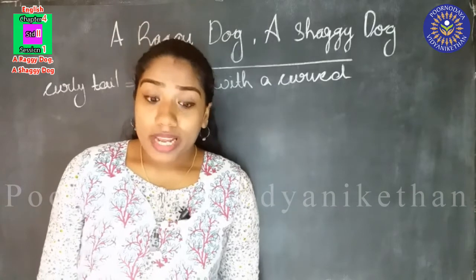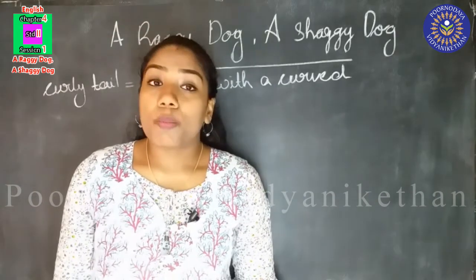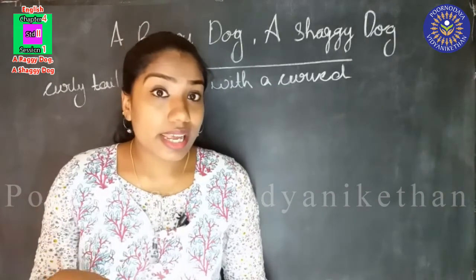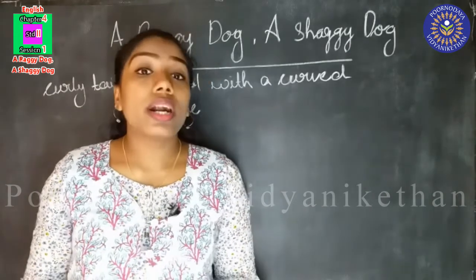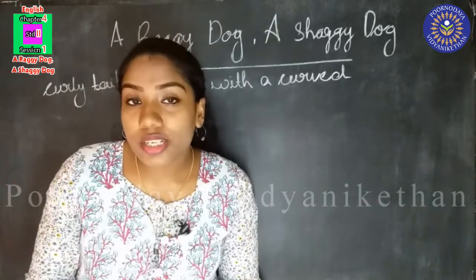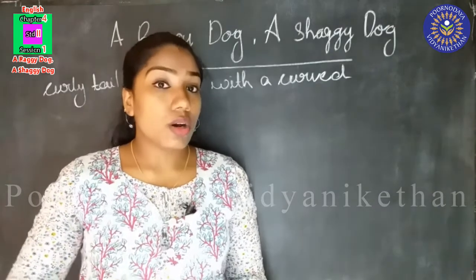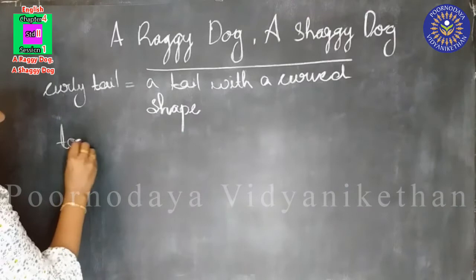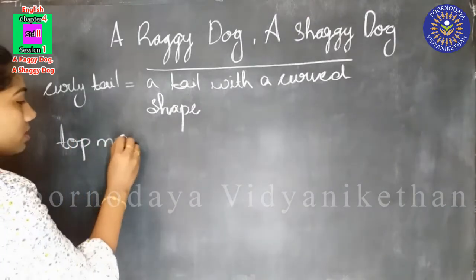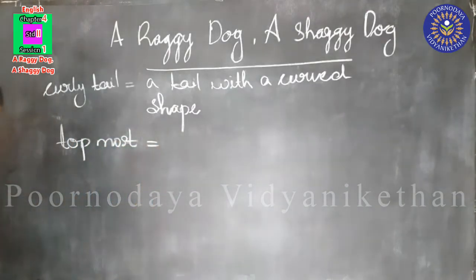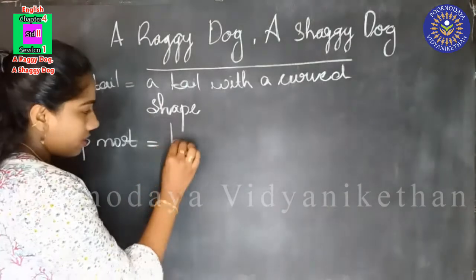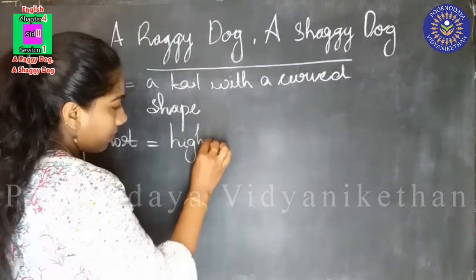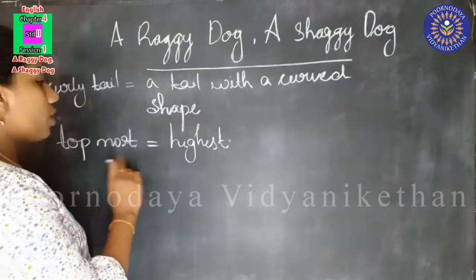Then hide your mats and put your meat upon the topmost shelf. And the boy is telling us that you have to keep your meat. If you have meat at your home, you have to keep it on the topmost shelf. Topmost means highest. What is the meaning of topmost?